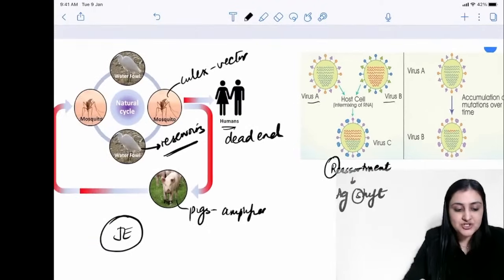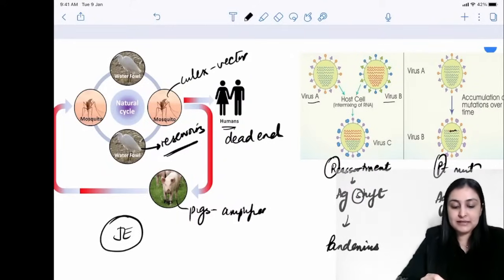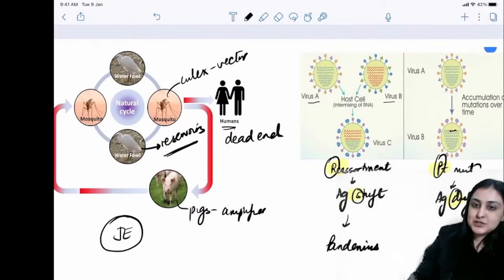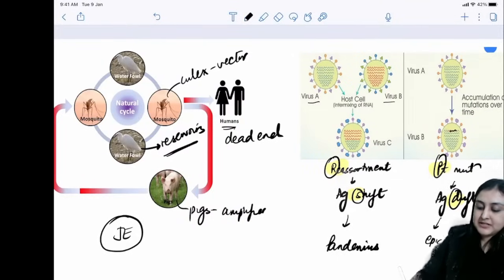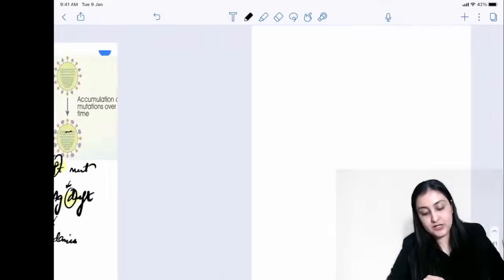So when such major changes happen, we will have pandemics and epidemics, right? On the other hand, when small point mutations are happening, point mutation will cause antigenic drift. So here you want to remember Deepika Padukone, DP, senior DP is what you want to remember. Drift, point, reassortment, shift, and these will cause minor epidemics here and there. Okay, so this is what influenza does.